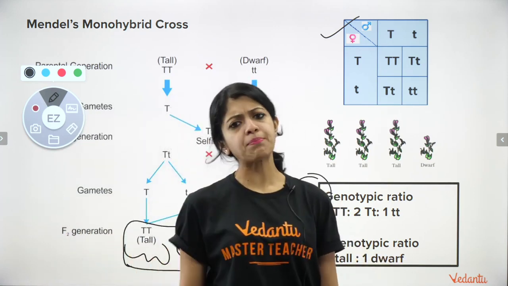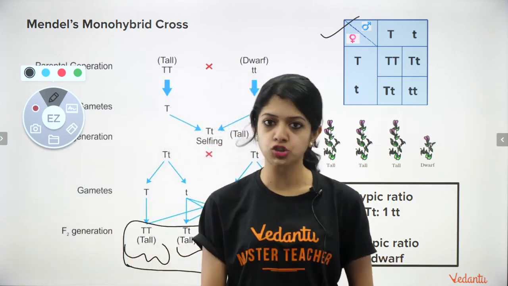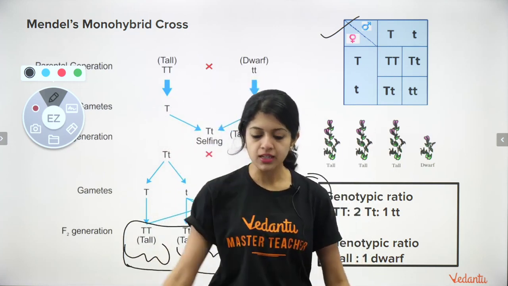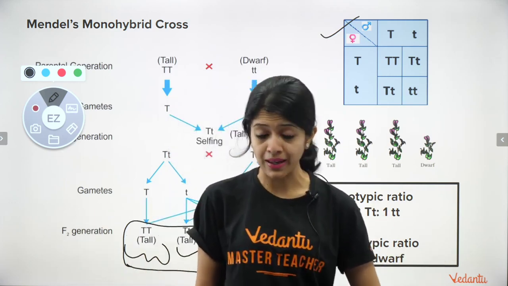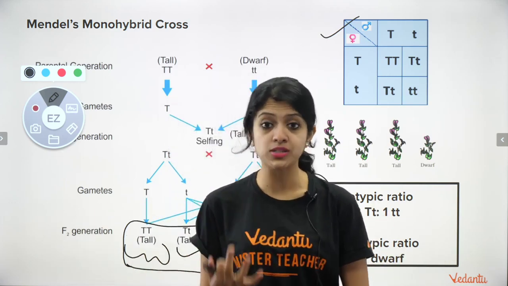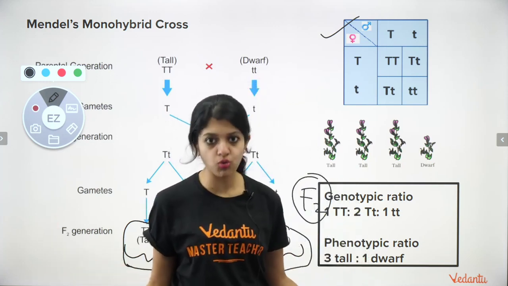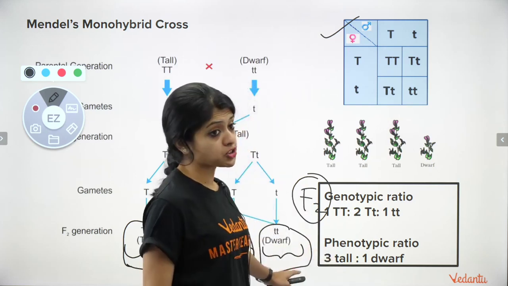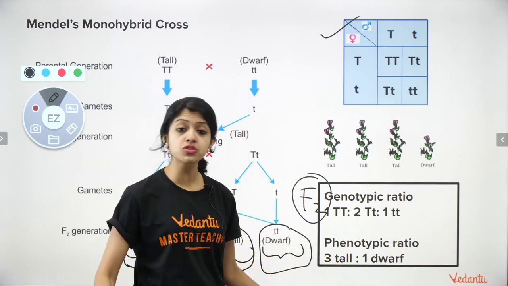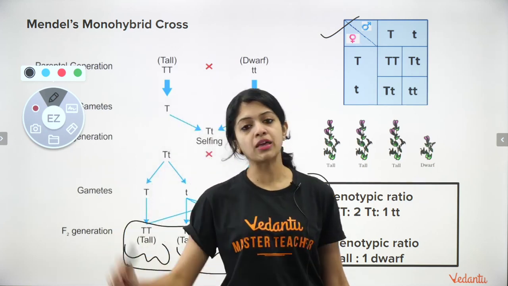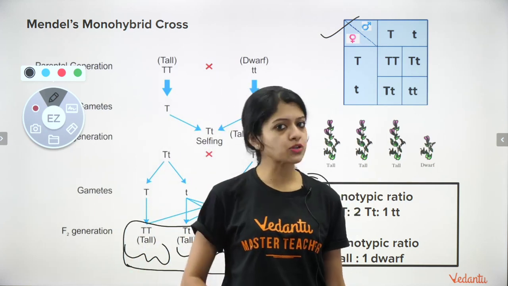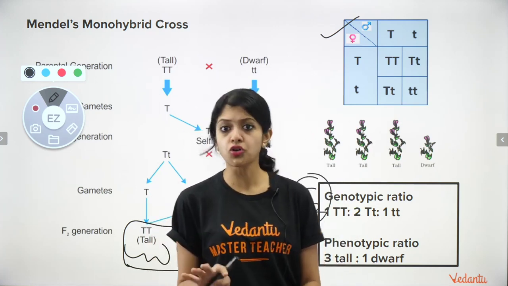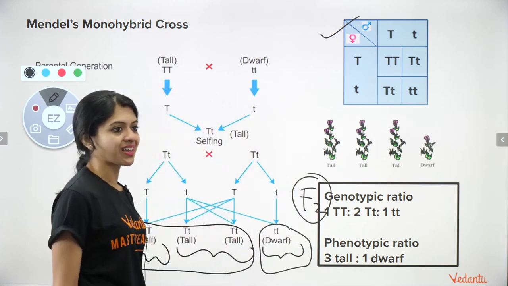Now, one more thing, children, keep in mind, these are only ratios, not the actual numbers. If we were to take the actual numbers, everything together, it is said that Mendel studied around 29,000 or 30,000 pea plants overall, just to come up to the principles of genetics we know today. Okay, so remember children, these ratios are very, very important. I would suggest do not memorize them. If you can quickly work this out, that would be the best, because we don't want any unnecessary confusion during the exam, right? Yes, Suchita, Ragini.